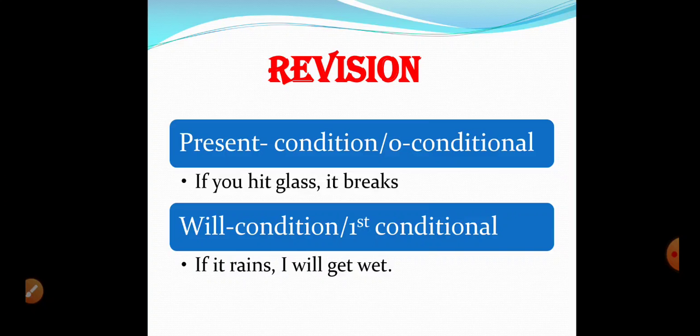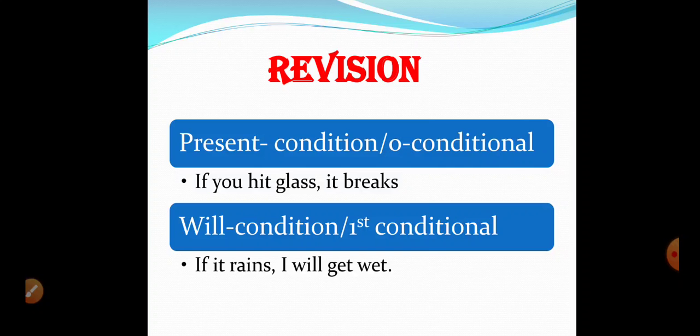These are future events that are likely to happen in the future. So if it rains, I will get wet. It has not rained yet, but if it really rains, if this condition is fulfilled, I will get wet. So the natural result will be that this thing will happen. This way we can express the future happenings which are likely to happen because of these conditions.